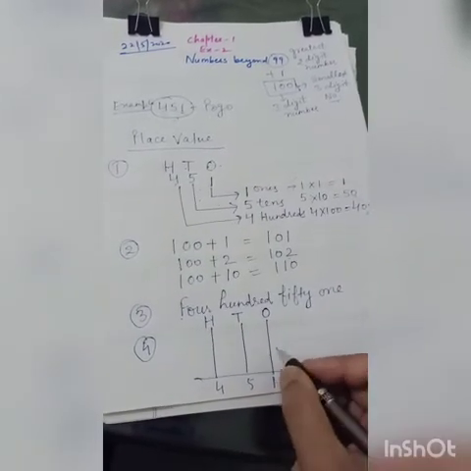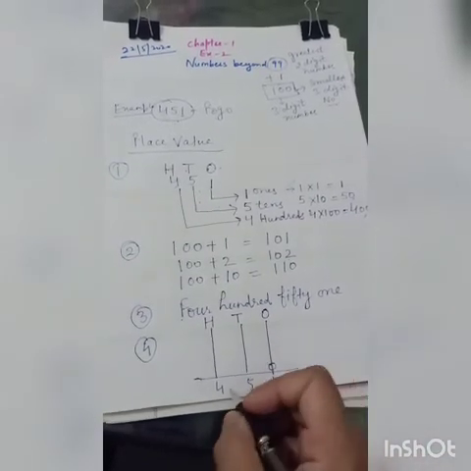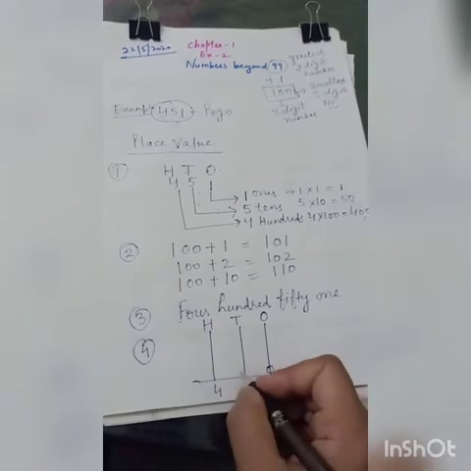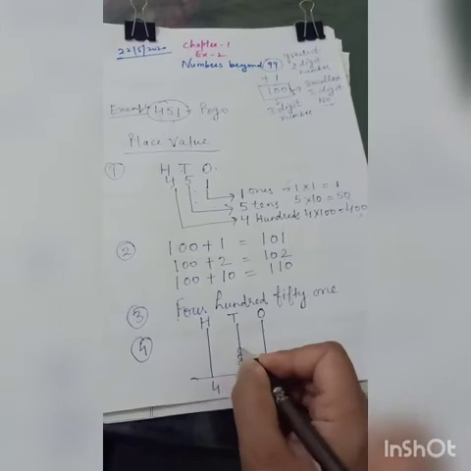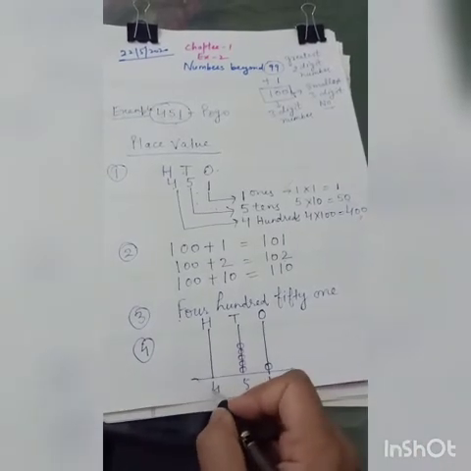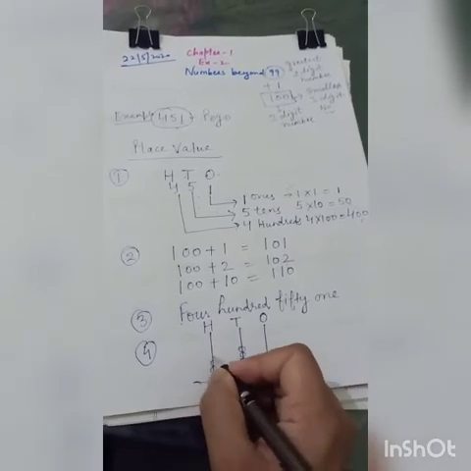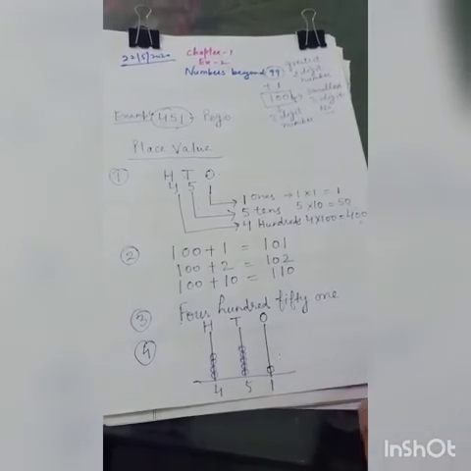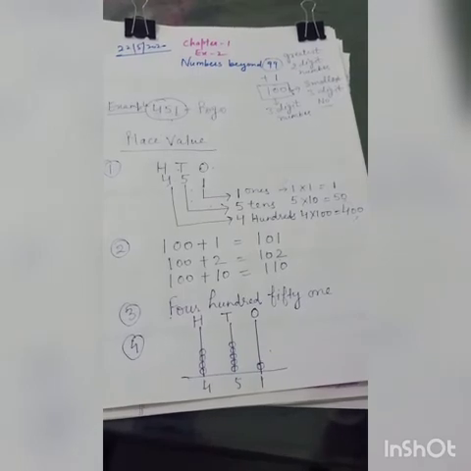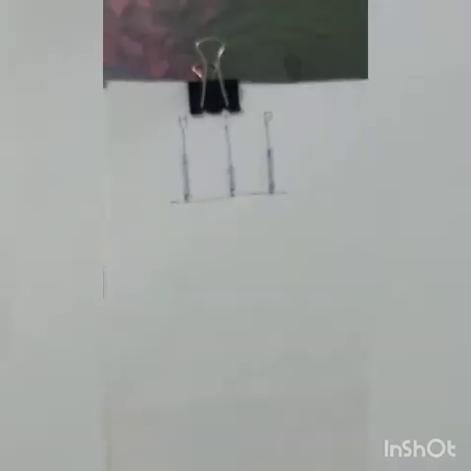How many ones are there? 1. So we will draw one bead over there. How many tens are there? 5. So 1, 2, 3, 4, 5. And how many hundreds are there? 4. 1, 2, 3, 4. So 451. The abacus is also a perfect way to learn forward counting as well. If you are not able to learn the counting, I'll show you an example on the next page. Just wait for a minute.